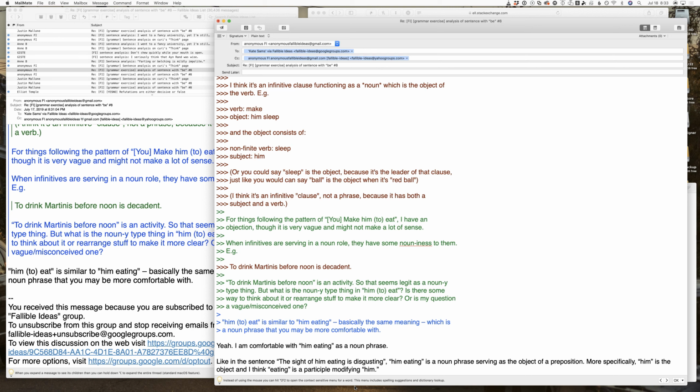modifying him. It's kind of an interesting example because you could say, like, the sight of him is disgusting, right? That would make sense. You could also say, the sight of eating is disgusting, and in either of those cases, it's just that one word. Like in this case, I think it would be a gerund object of the preposition. And, right, but I think in this particular case, him eating, it's him is the real substantive thing, and the eating is like a modifier.